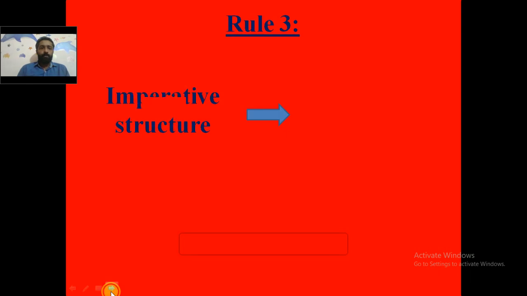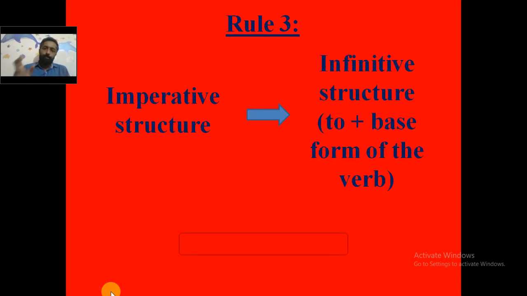Now coming to rule number 3, the imperative structure will be changed into infinitive structure. Infinitive structure means to plus the base form of the verb. Base form of the verb means the first form of the verb. So the imperative structure, shut the door, is an example for an imperative structure that will be changed into infinitive structure, that you will see when we are going through the example. So just keep in mind the imperative structure changed into infinitive structure. Infinitive structure means to plus the base form of the verb.